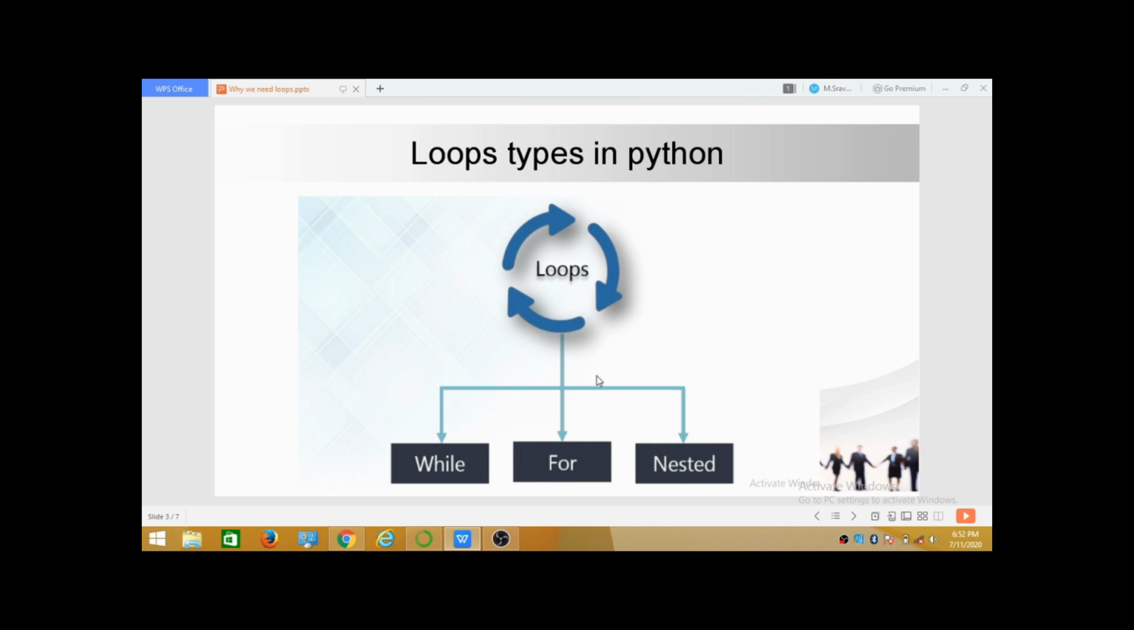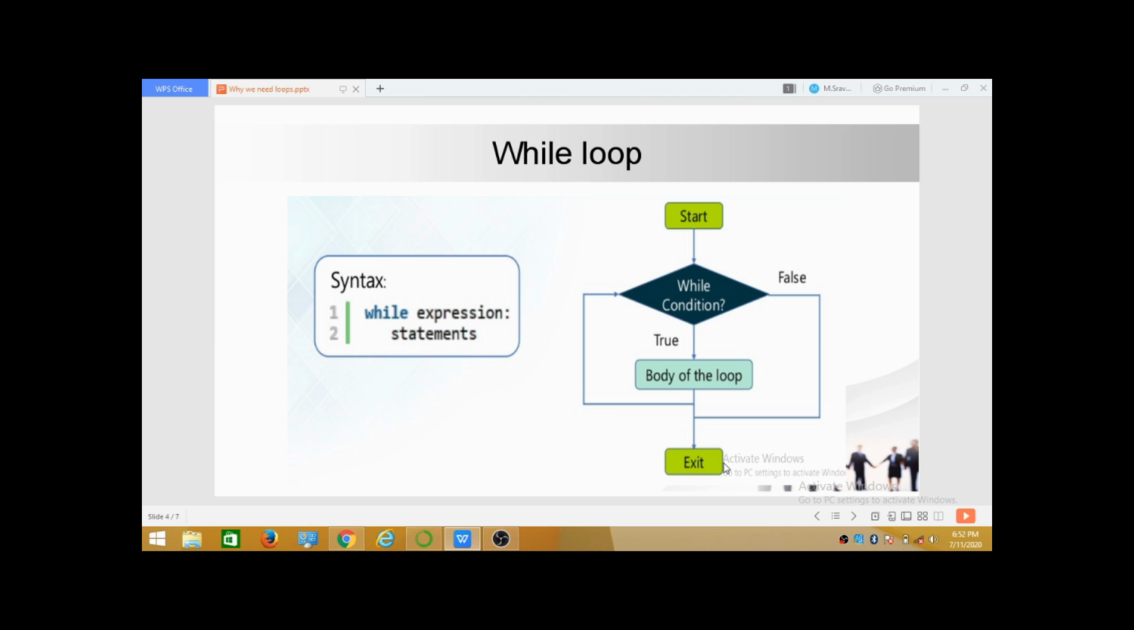We have three loops. One is the while loop, the second one is the for loop, and the third one is the nested loop. Let's see them one by one. The first loop is the while loop. When we don't know how many times we want to repeat our loop or execute our code, we can use this while loop. This is the basic syntax of the while loop. First you write the while keyword, after that you give the expression or your condition followed by the colon symbol. After that you give the statements you want to execute.